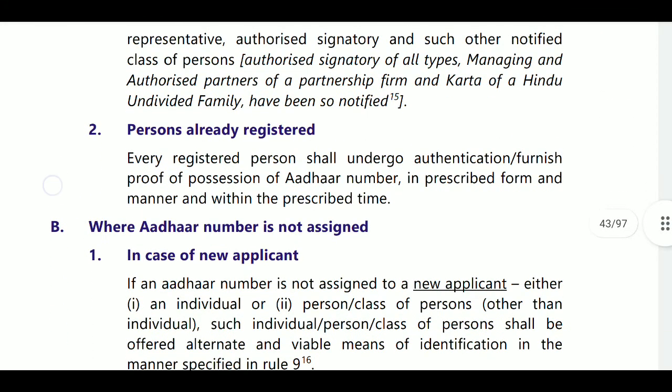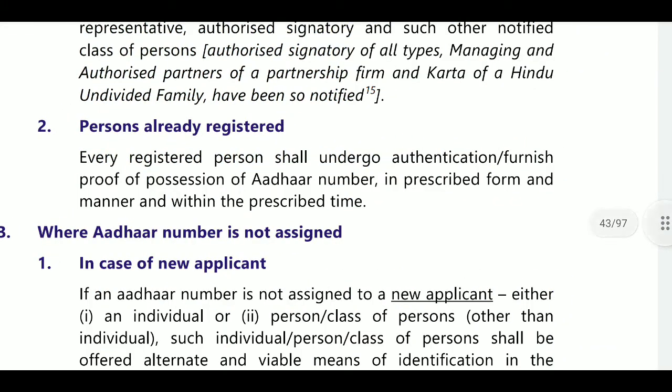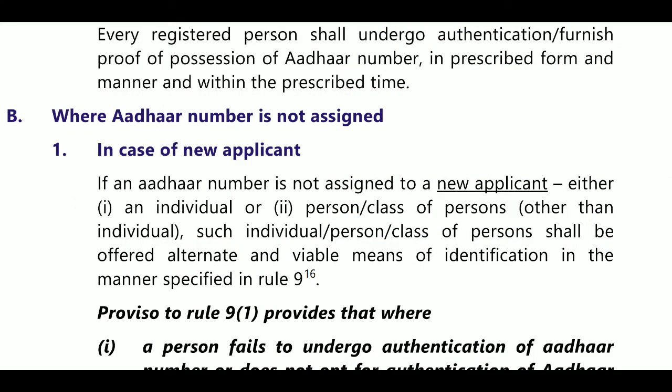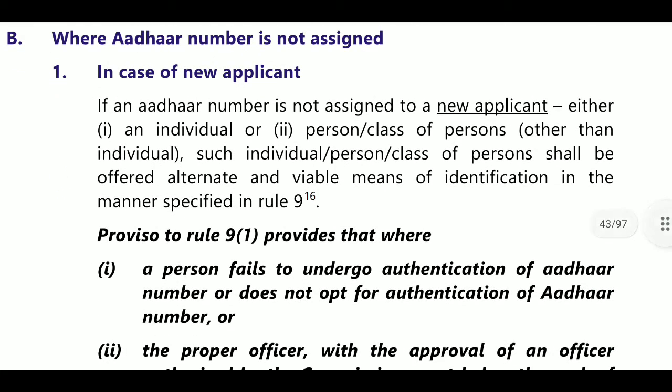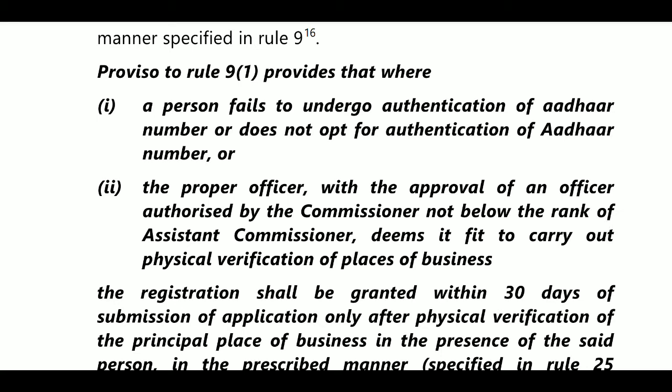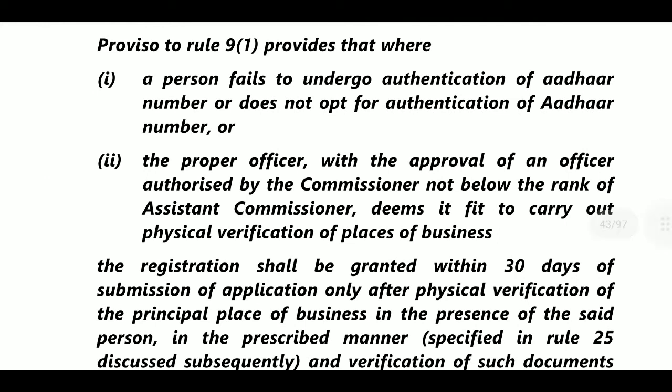Next, persons already registered. Every registered person shall undergo Aadhaar authentication and furnish proof of possession of Aadhaar number in the prescribed form. Next, where an Aadhaar number is not assigned, alternative and viable means of identification will be used in the manner specified in Rule 9. What is that? If a person fails to undergo Aadhaar authentication or does not opt for it, or the proper officer with the approval of an authorized commissioner not below the rank of assistant commissioner deems it fit to carry out physical verification. So if you have not opted for Aadhaar authentication, physical verification will be done.